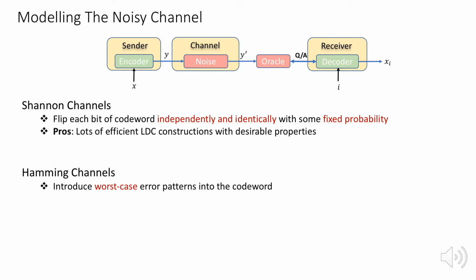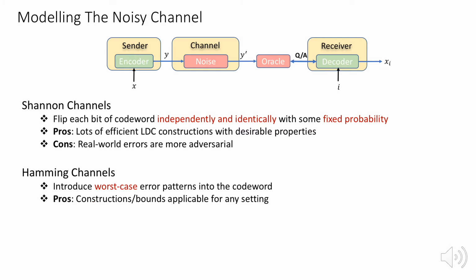The main pro of using the Shannon channel model is that one can construct very efficient locally decodable codes with desirable properties. However, the error patterns introduced by these type of channels don't capture nature well. For example, burst errors, where lots of errors happen directly one after the other, aren't well captured by this model.